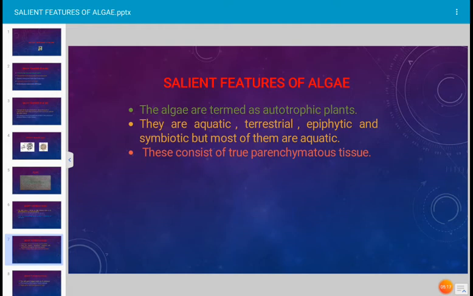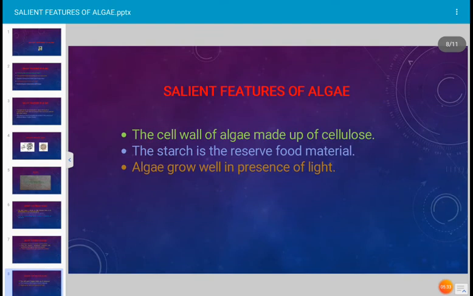Okay, and some higher forms, the aquatic algae, the marine algae, if you take the section of the thallus or section of their branches, some parenchymatous tissue, true parenchymatous tissue is also shown. Next, the cell wall of algae is made up of cellulose, and in the cell the reserve food material is starch. Starch is the reserve food material which occurs in the cell. And algae requires light for its growth because chlorophyll is present in it. That means algae grow well in presence of light.